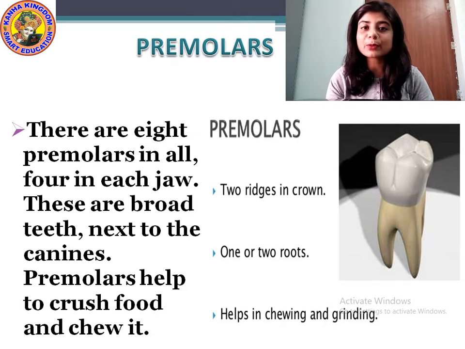The shape of this premolar is crown shape. It is broad, and it is crown shaped. It is fixed with 1 or 2 roots, by which this tooth is fixed into our jaw. These teeth help in crushing the food and chewing the food. We can crush and chew the food with the help of these premolars. Understood?